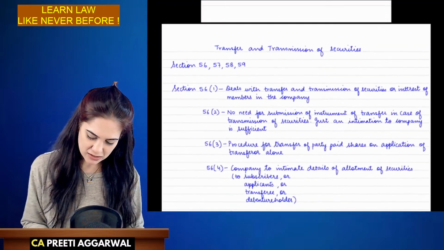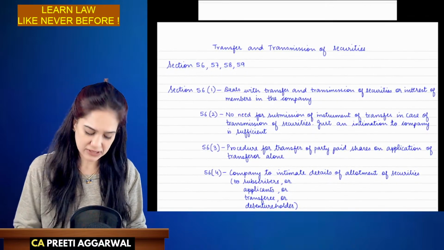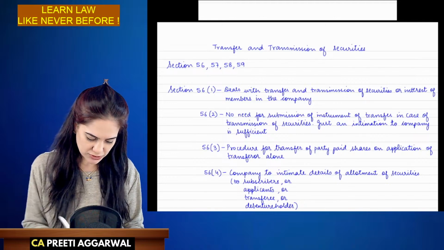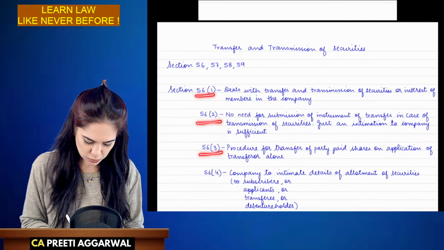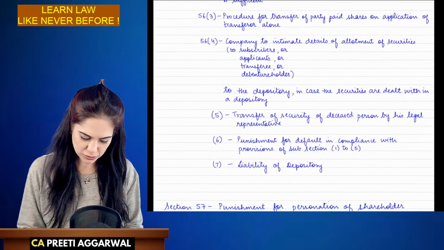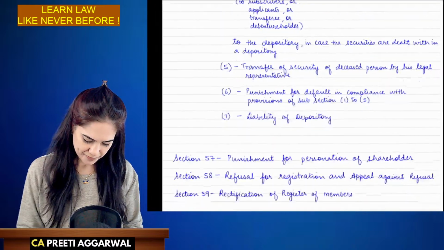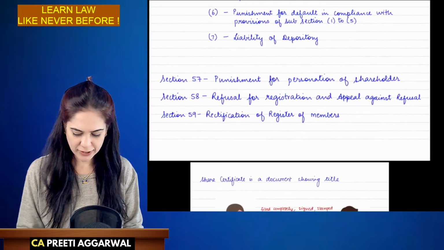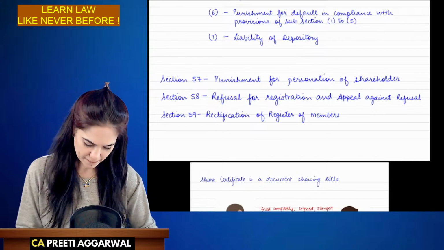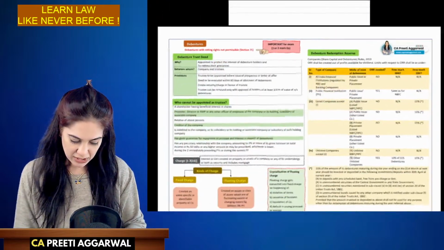Students, these are the section numbers. You can come later and copy this. So I'll just show it to you. Section 56, subsection 1, 2, 3, 4. I have prepared a list so that you can refer to this for the exam. And this one. All right, you can come back and write it. So that was about transfer, transmission.